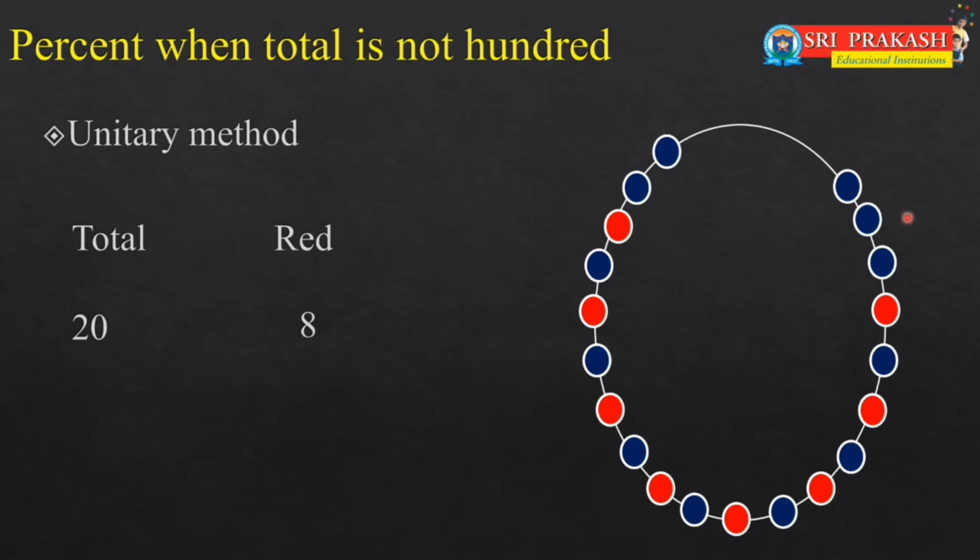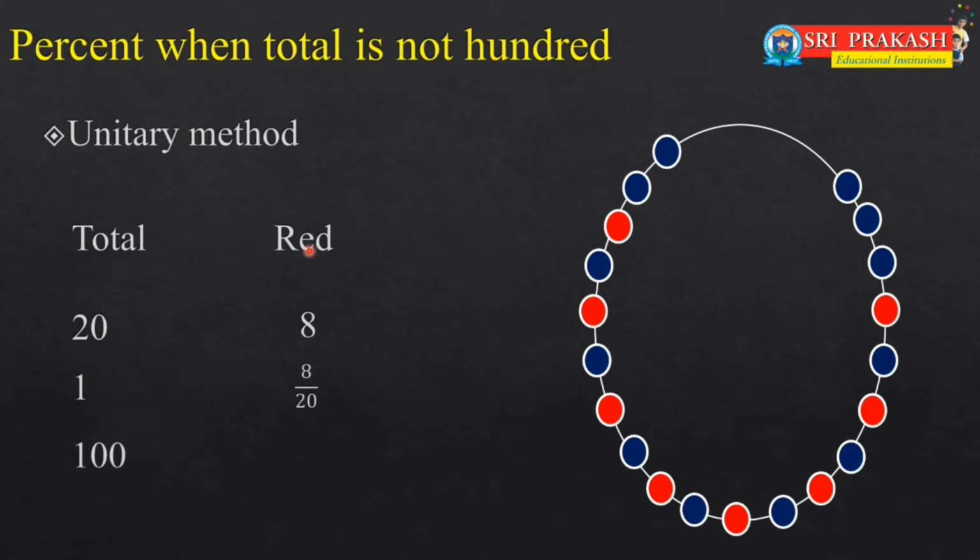Among them, 8 are red. So if the total number of beads is 20, then 8 red beads will be there. If you follow the same proportion, what is the fraction of red beads? So that is 8 by 20.